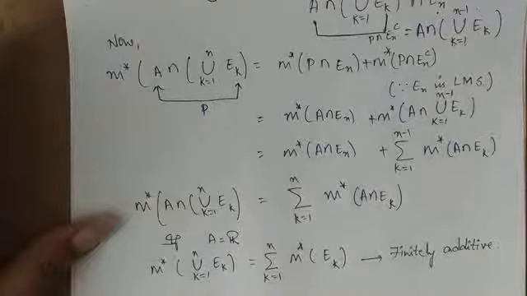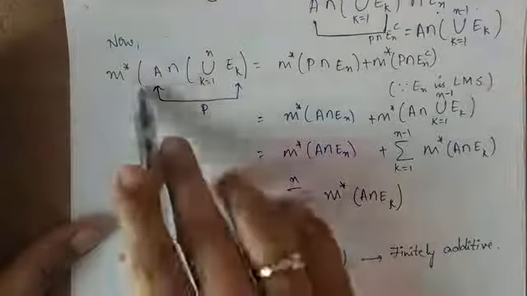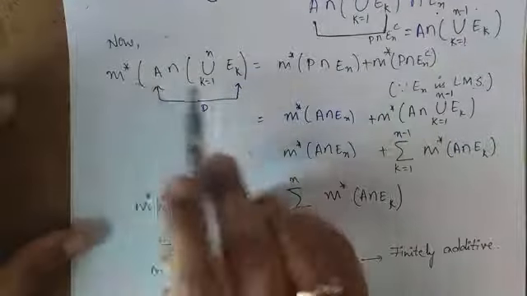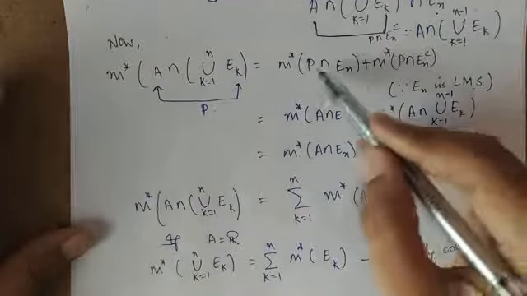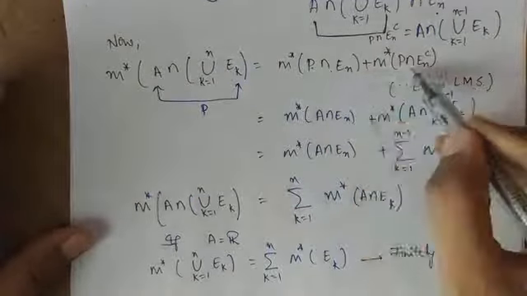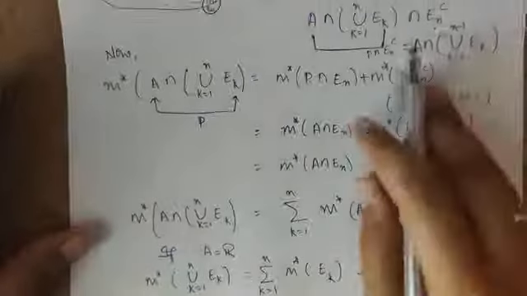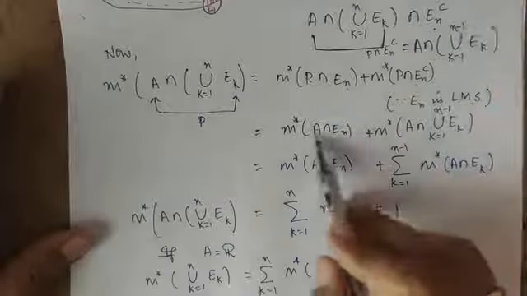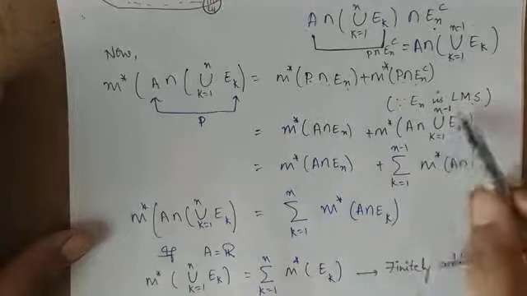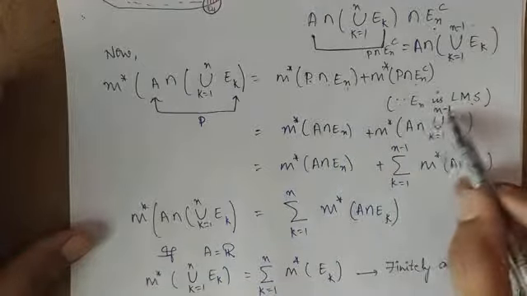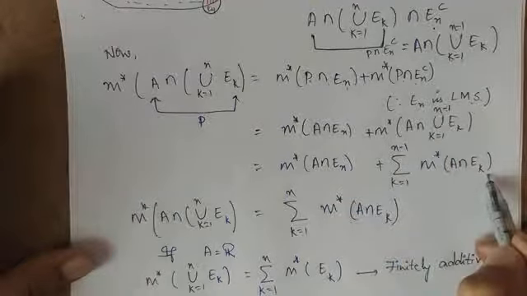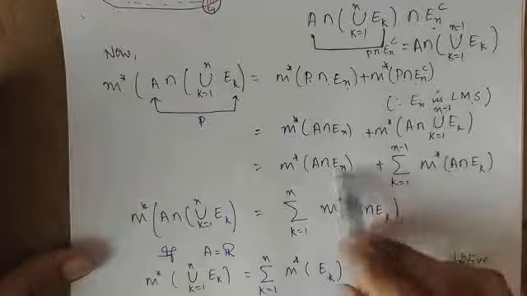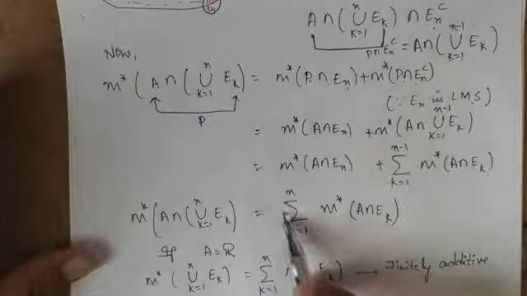So now since En is a Lebesgue measurable set, I have defined this. Now this complete set is nothing but P. We have found out P intersection En as well as P intersection En complement. From these two, I have just substituted the values. Since the result is true for n minus 1, I can write summation k = 1 to n minus 1 of m star of A intersection Ek. So summing these two, you will get summation k = 1 to